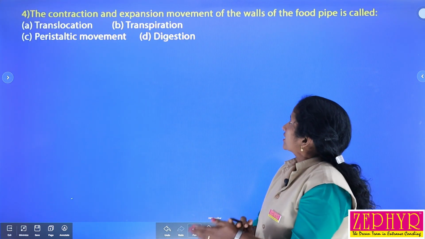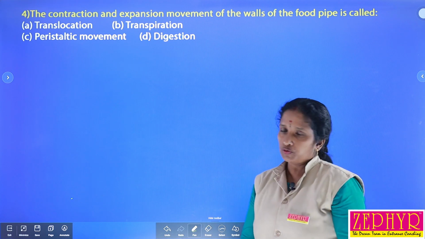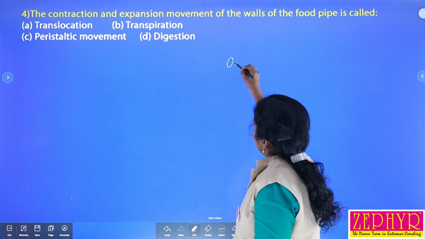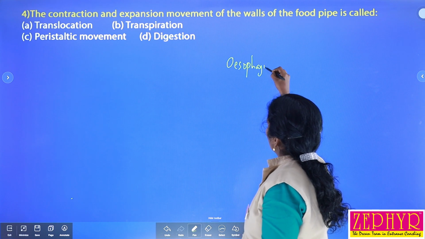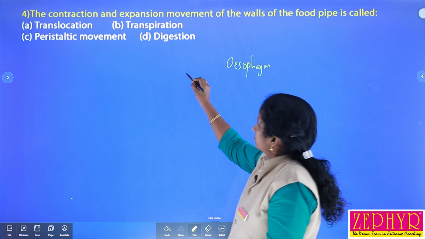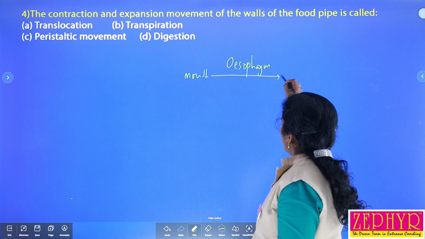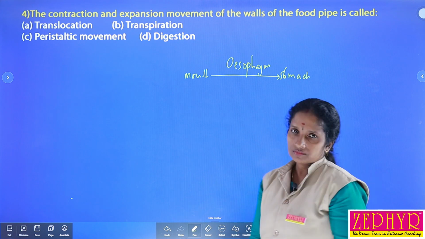The contraction and expansion movement of the wall of the food pipe, that is called the esophagus. The esophagus is the food pipe that connects the mouth to the stomach, isn't it?